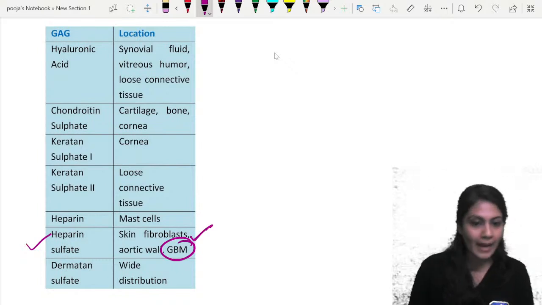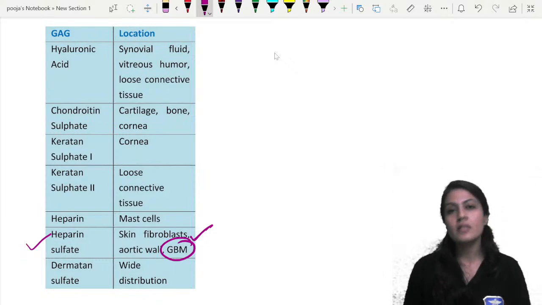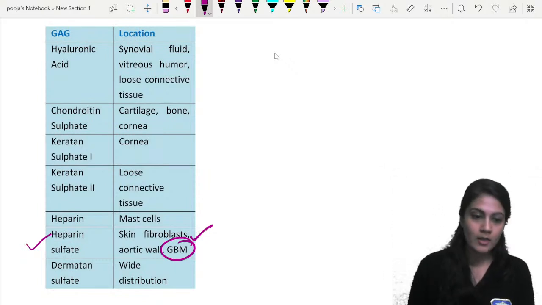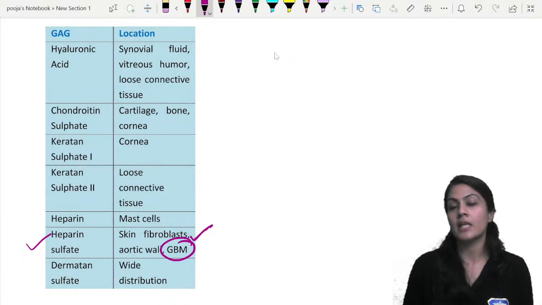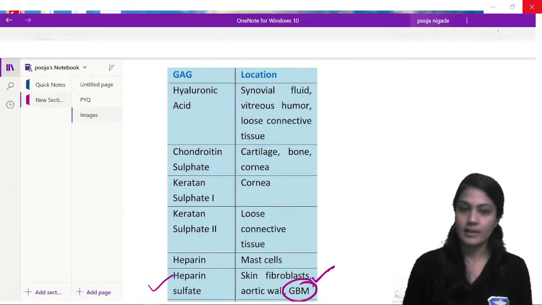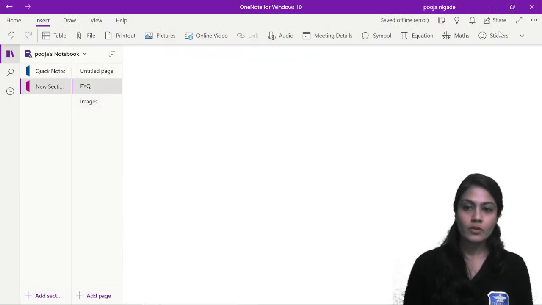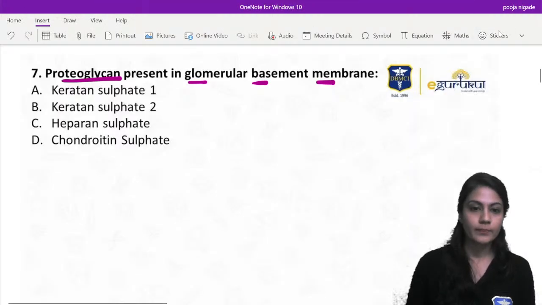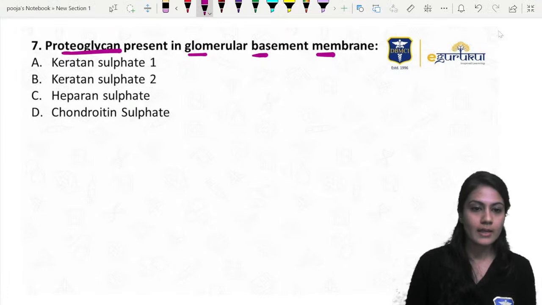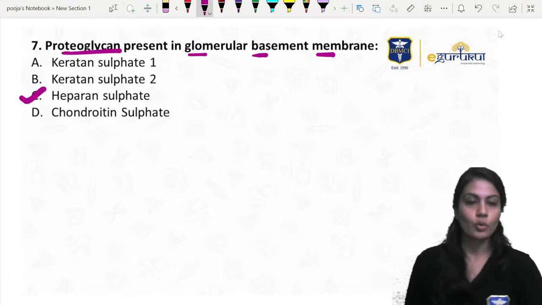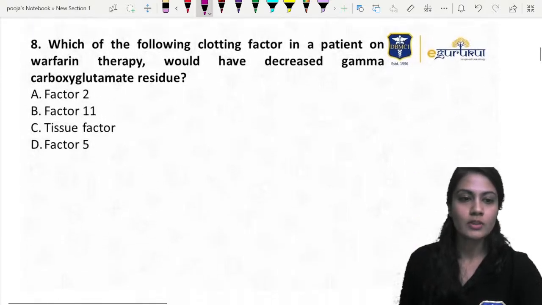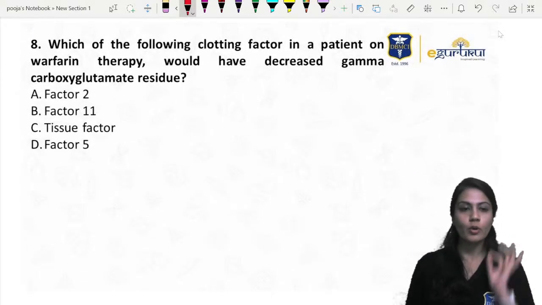So it is not heparin per se, bacho, it is heparin sulfate. Okay, that is heparin sulfate. So please click this picture, since it was asked last time also. So yes, they can ask again, so we should be prepared from our side, right? So the answer over here is heparin sulfate, right? Chalo, let's move on. There is nothing to discuss over here. Factual question. We are not going to waste time.